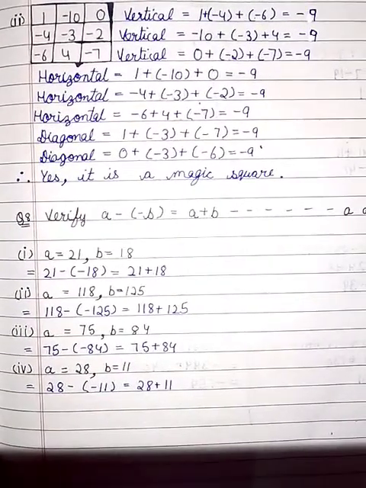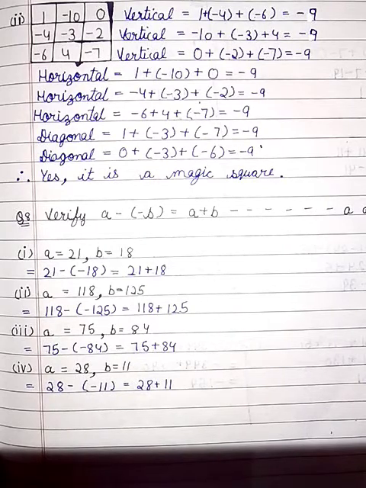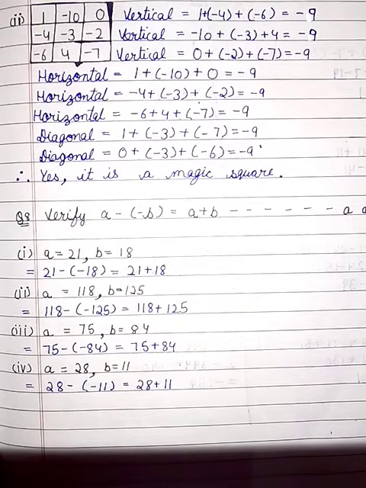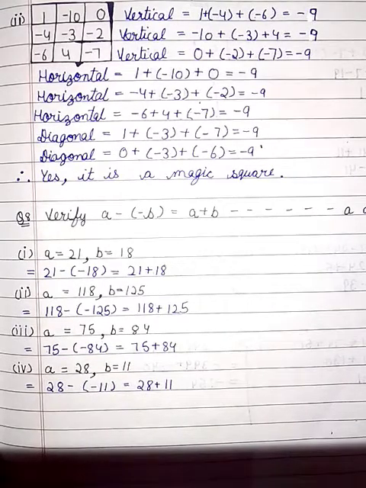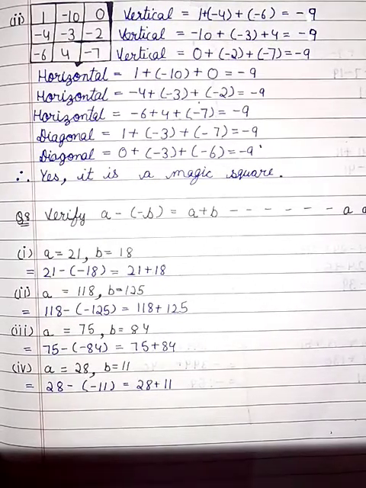Now question number 8. Verify A minus (minus B) is equal to A plus B for the following values of A and B. First, A is equal to 21, B is equal to 18. So 21 minus 18 is equal to 21 plus 18. We will use the formula which is given in the question. A minus (minus B) is equal to A plus B.